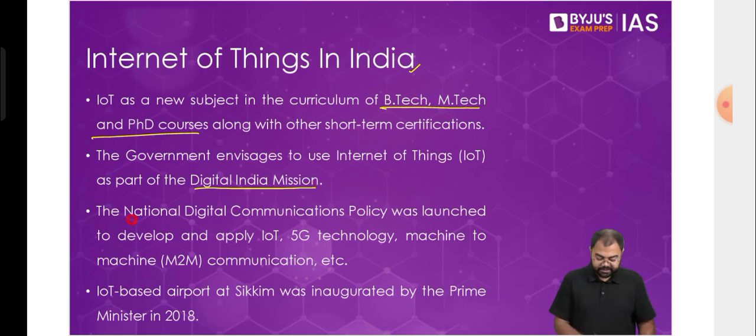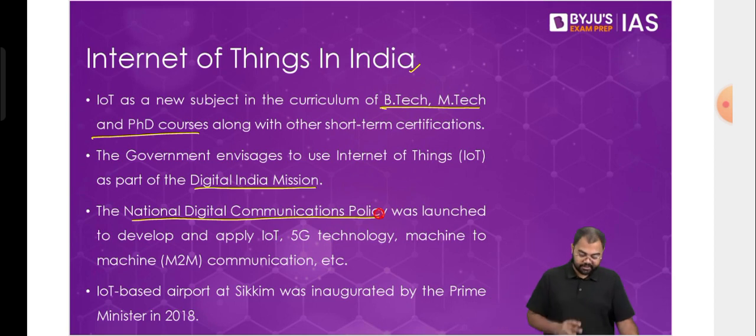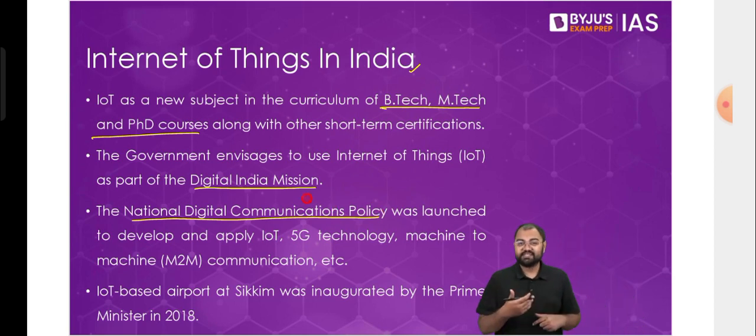Then in the National Digital Communications Policy also, we see that technologies like Internet of Things, 5G, or peer-to-peer communication have all been included. So that also helps. And then after that, slowly and steadily, we have started taking some strides.